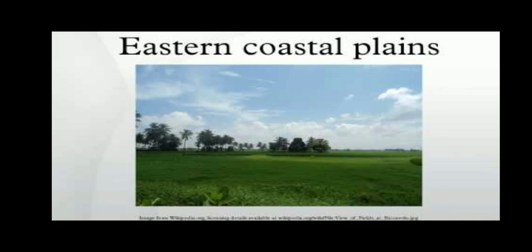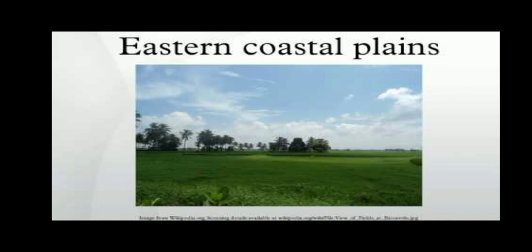Now, the eastern coastal plains. This extends from the north of river Suvarnarekha to Kanyakumari. It lies between the Eastern Ghats and the Bay of Bengal. It is broader than the western coastal plain. Many rivers of South India flow across the plain and they have formed deltas.